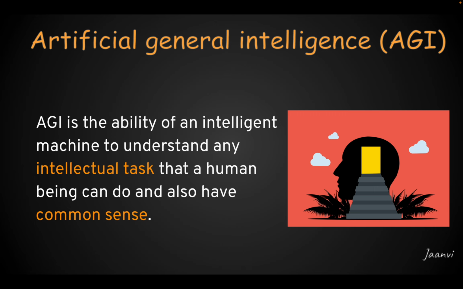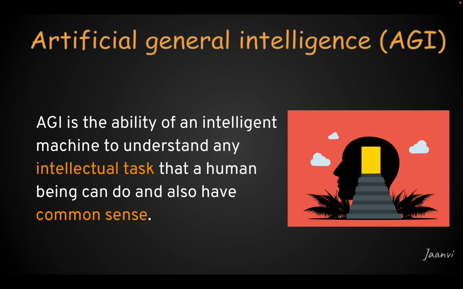Not only that, these general intelligence systems are also expected to have common sense. But these artificial general intelligence machines don't exist today in the real world, as they are still in the research phase, guys. But who knows, maybe in the near future they will be working and living alongside us.